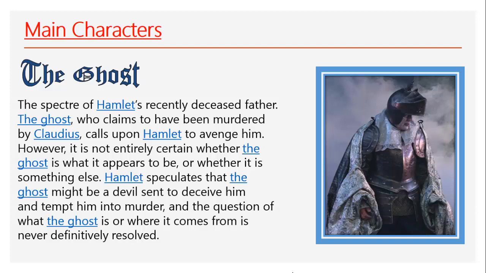Everybody was told that the king was dead by the bite of a snake. But the true story is that Claudius, the king's brother, poured poison into his ear while he was sleeping. That's why King Hamlet's ghost appeared to Hamlet and ordered him to avenge his murder. Later on, the ghost would appear again to remind Hamlet of avenging his murder.